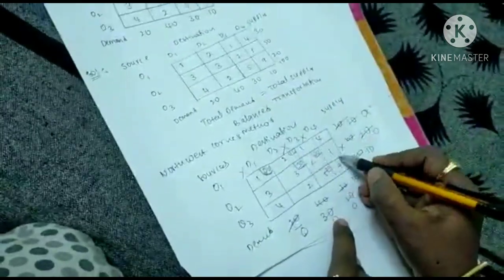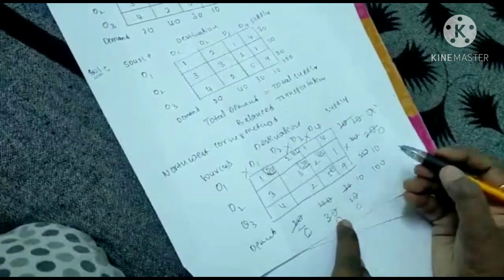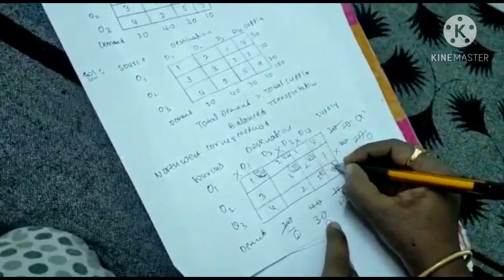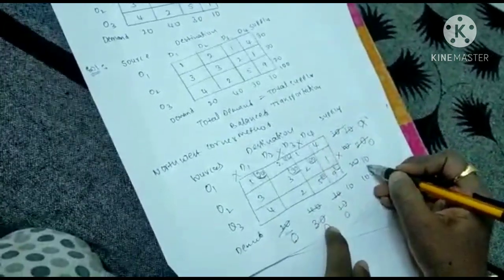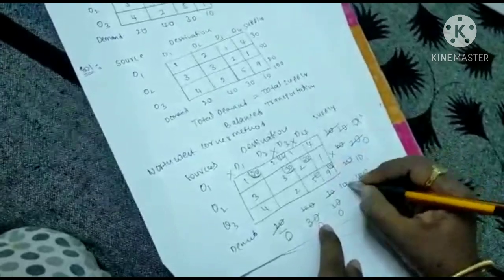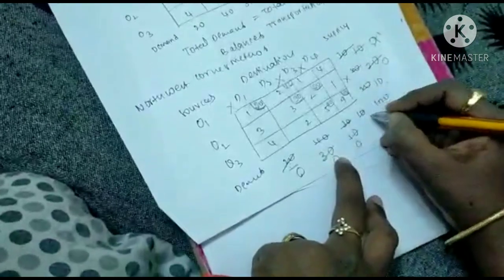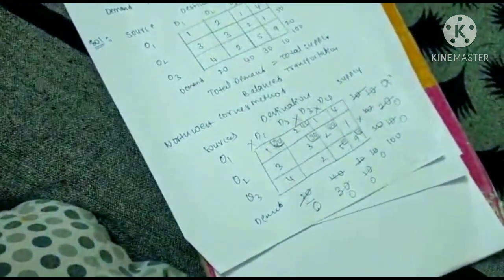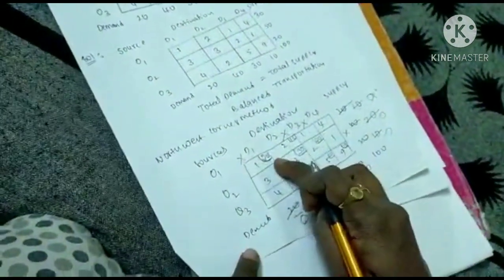Next go to the fourth column with the same row. Here from the demand and supply, the least number is 10. Allocate that number here. The same number is there. Allocate that number here, deduct that number from both sides. Here we got 0. Okay, like that the complete problem will be completed.